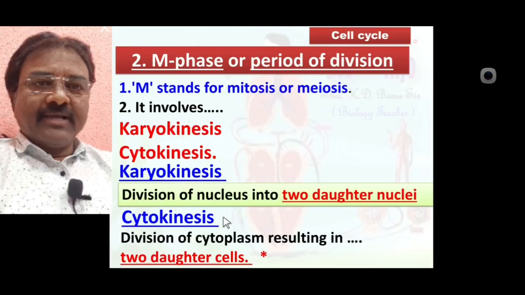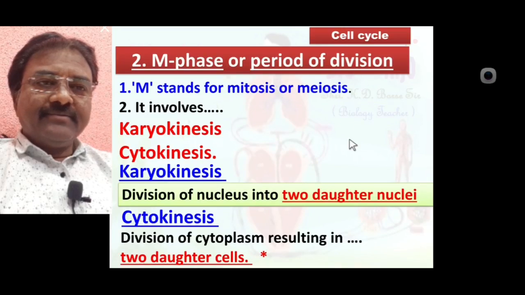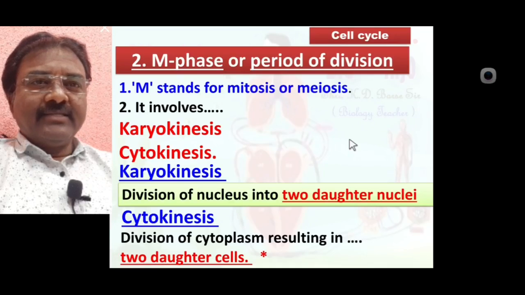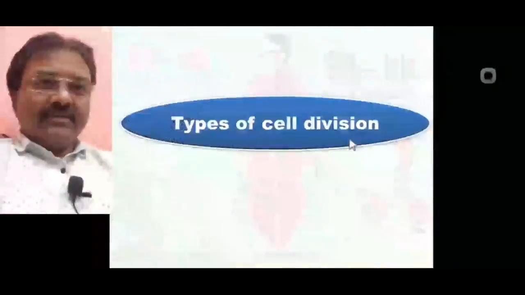Karyokinesis and cytokinesis are two main processes involved in the mitotic phase or M phase or period of cell division. Up to this we discussed in detail the second phase of cell division, known as M phase or period of division. Now we learn